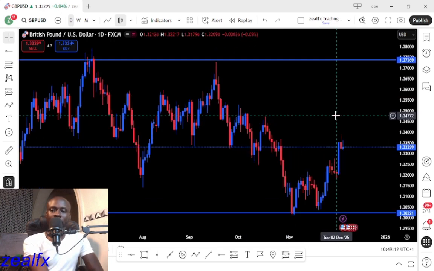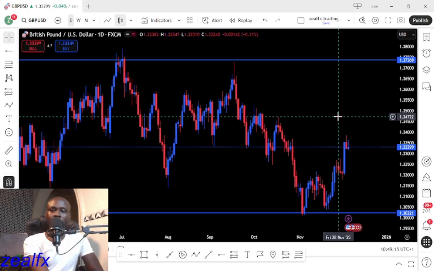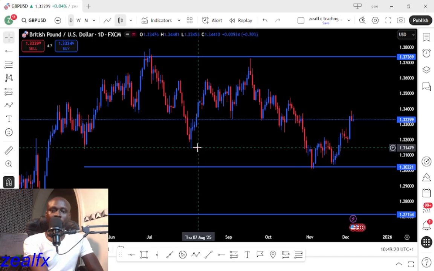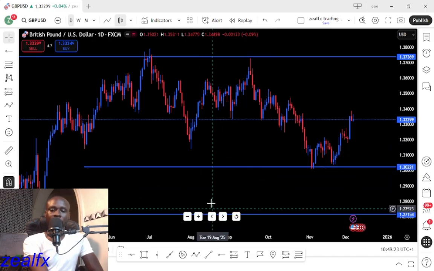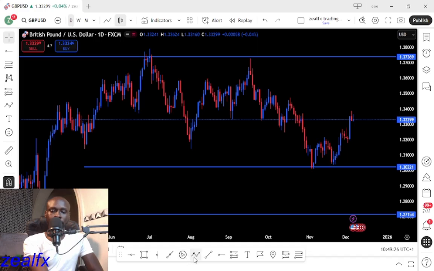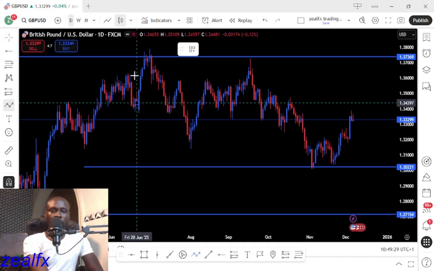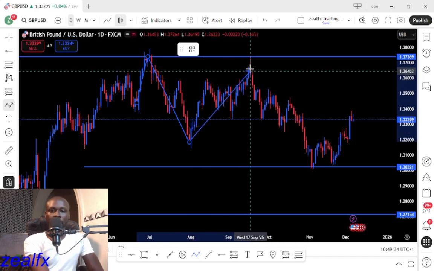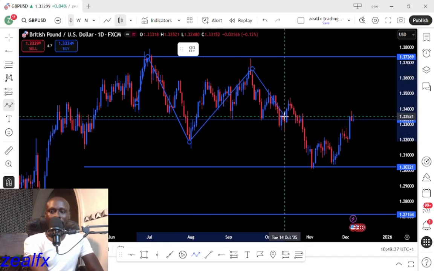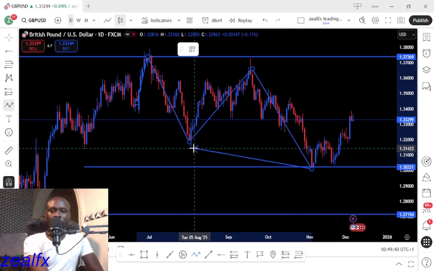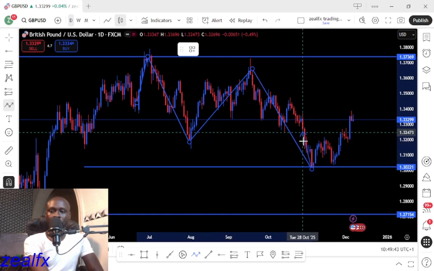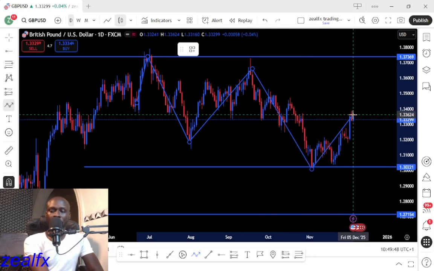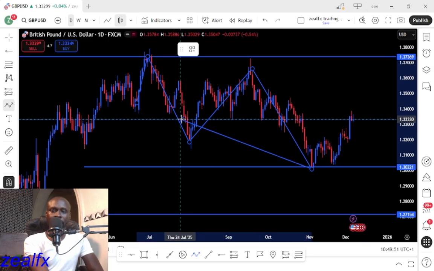Let's look at our next pair, which is the GBPUSD. GBPUSD on the daily chart broke out of a major structure level, which sent the GBPUSD on a downtrend. You can see we have this higher low, price closed below this higher low, then price went back to this high, created a lower high, then price came back down to break this particular lower low, which puts the British pound USD on a downtrend. Then we now have this retest back to this resistance level area.